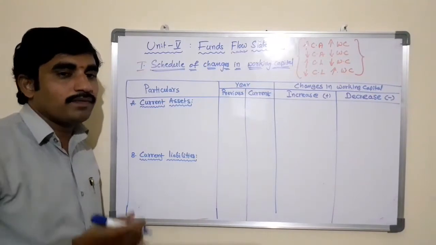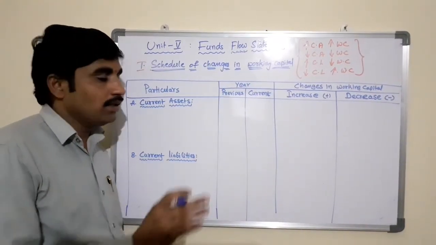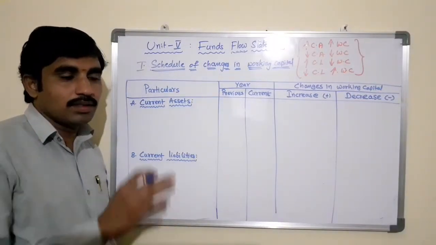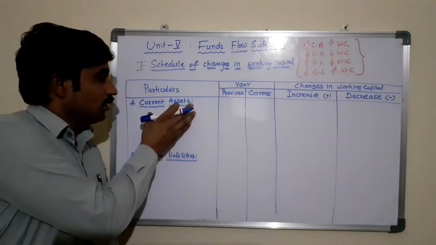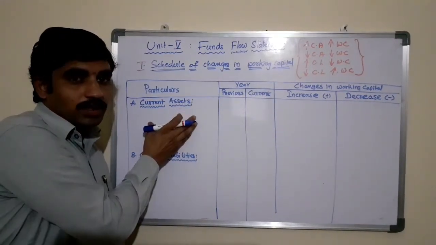All these are the different current assets. So we need to find the current assets from the given balance sheets in order to substitute under the heading of the current assets in the statement of changes in working capital.